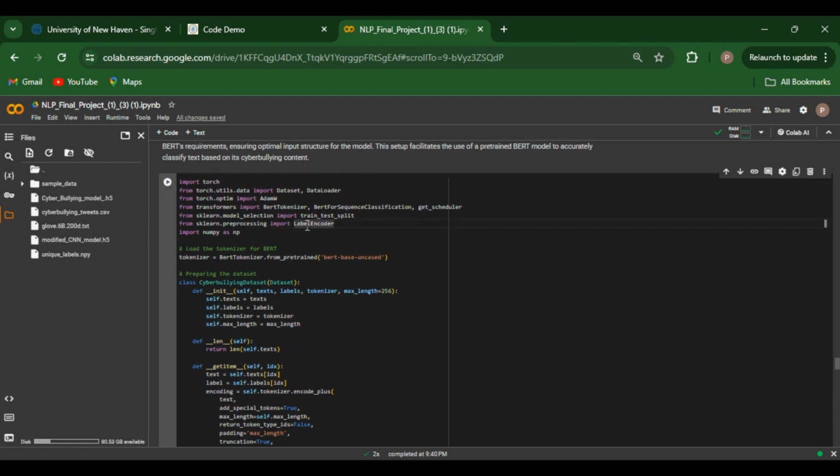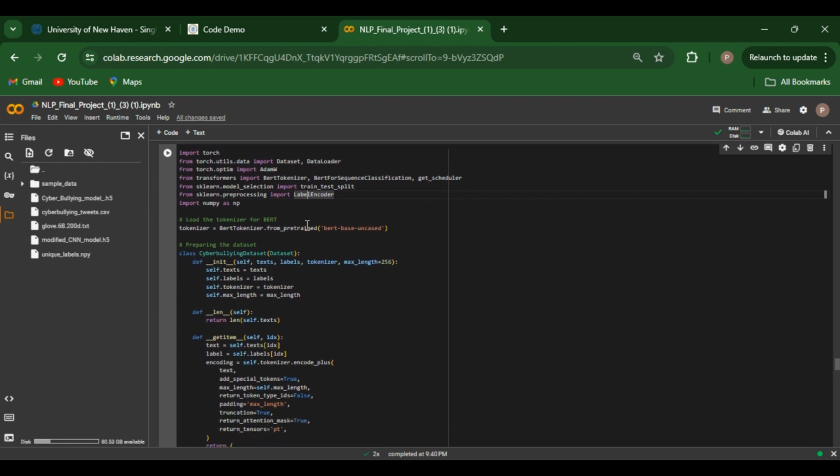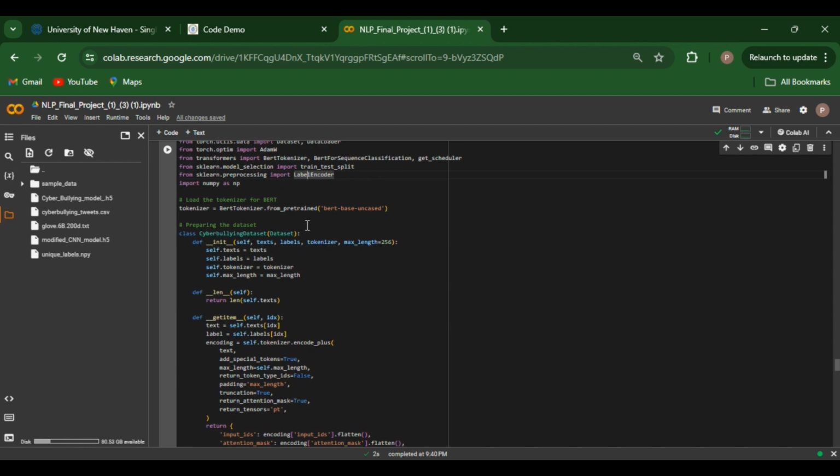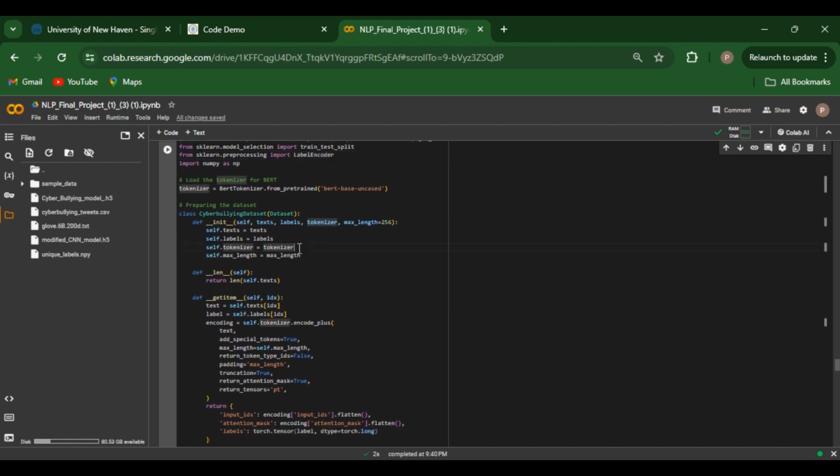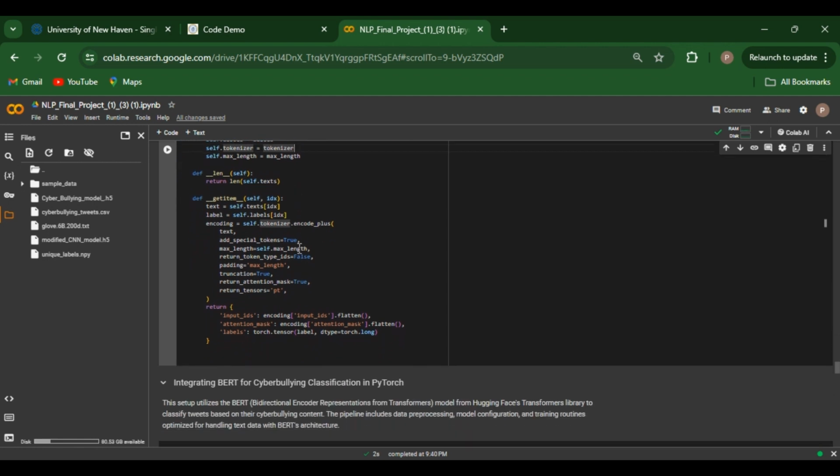Now we are using a pre-trained transformer model, BERT. We set up a sophisticated architecture tailored for sequence classification. This setup involves preparing datasets, defining the model, and specifying training procedures, highlighting the advanced capabilities of transfer learning in tackling complex classification tasks.